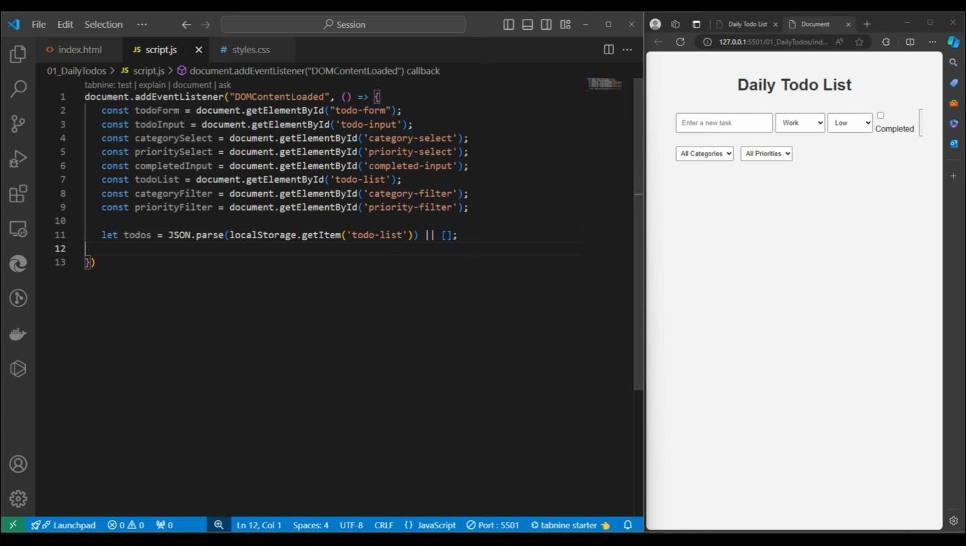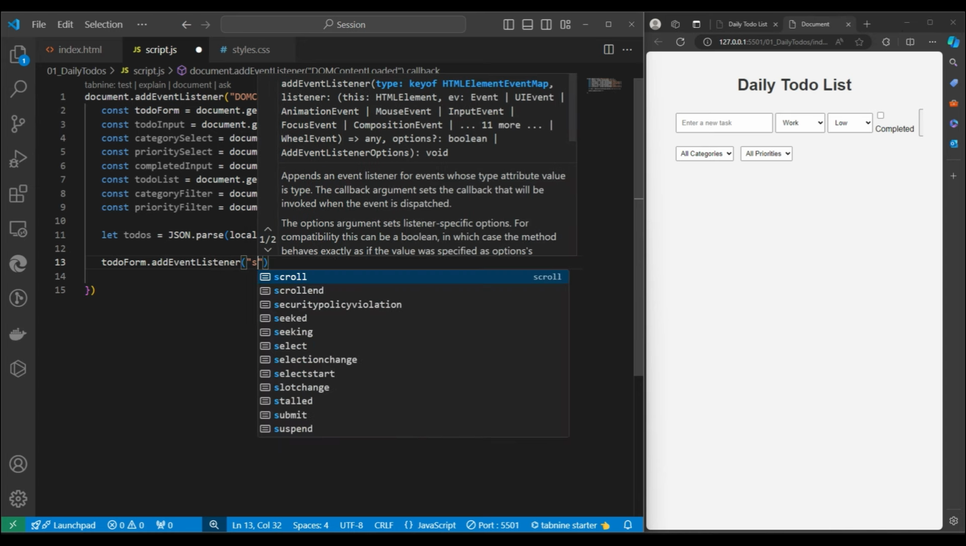Okay. Next thing is we need to write events on these things, on the button also. So first we will write the event on the button. Simple. To write the button event, first I will get the form. So this is my form. I want to submit the form, so we register the submit event on the form.